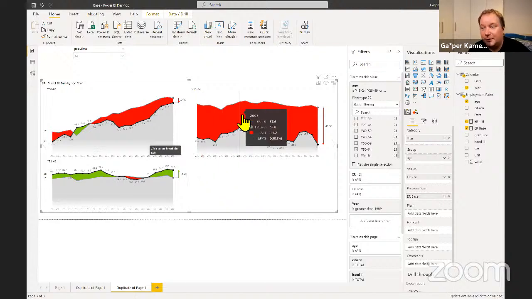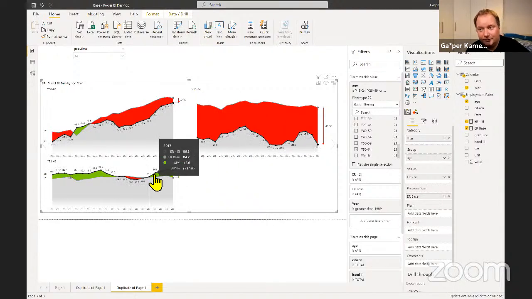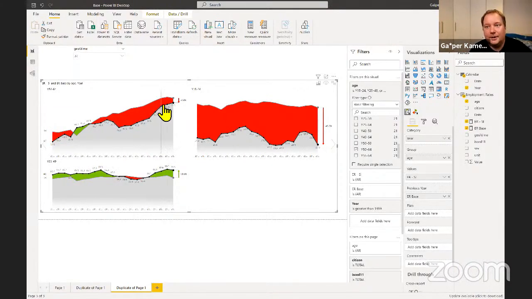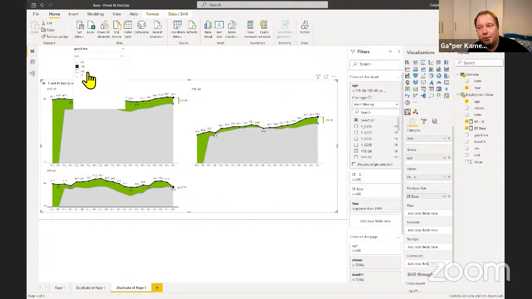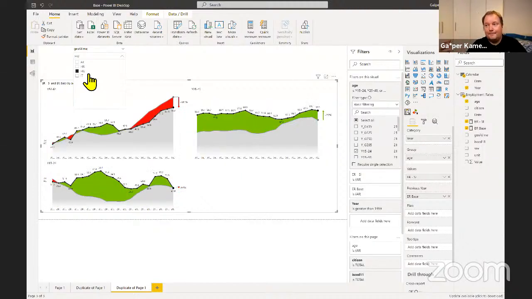Well, not for extremely young people, but in the heart of the working group, we're actually better. It's only with the older people and with the youngest people that we are kind of falling behind Austria. And then you go for Croatia, you go for Hungary, and this is where things get really, really interesting.